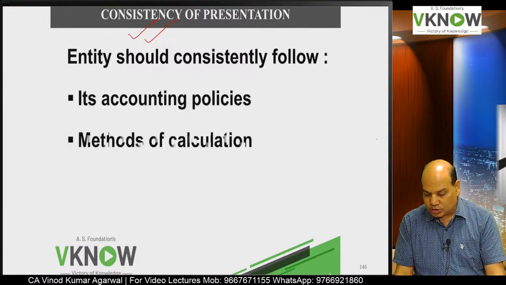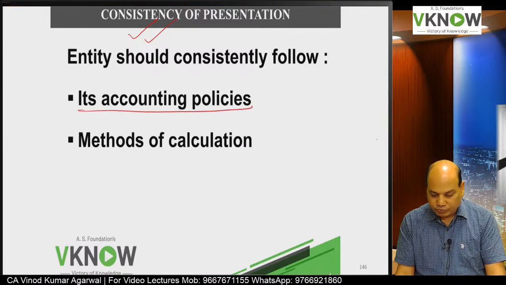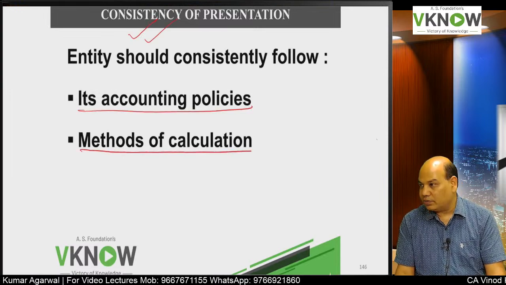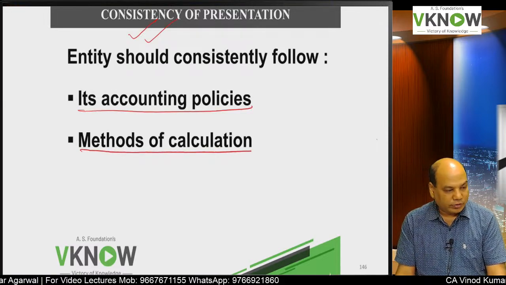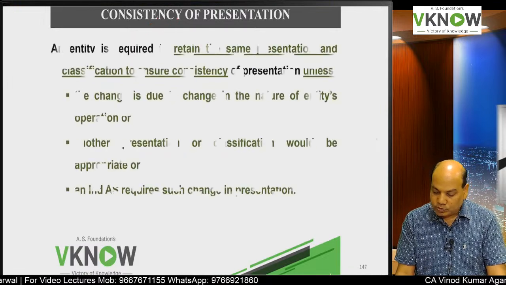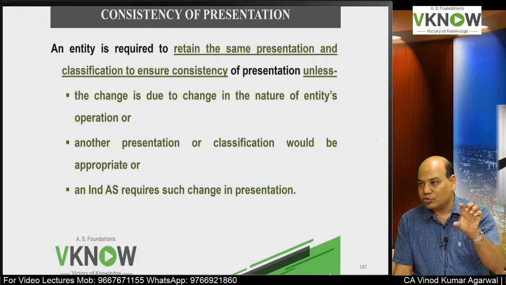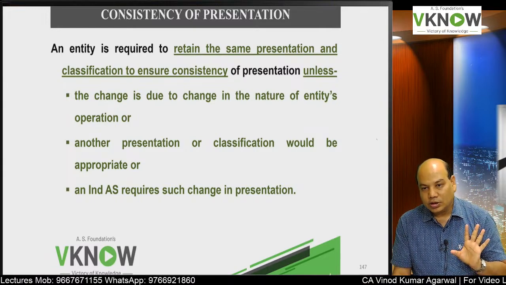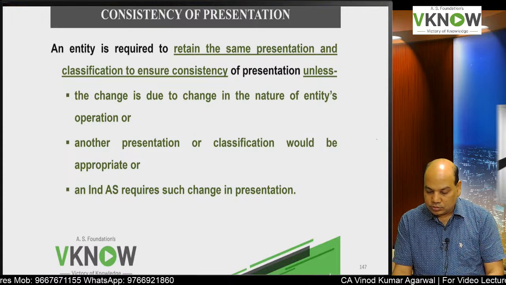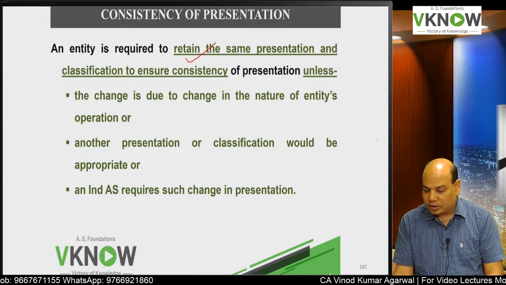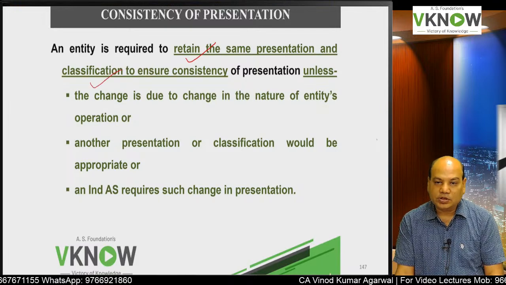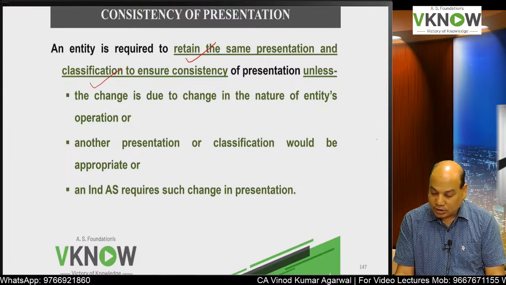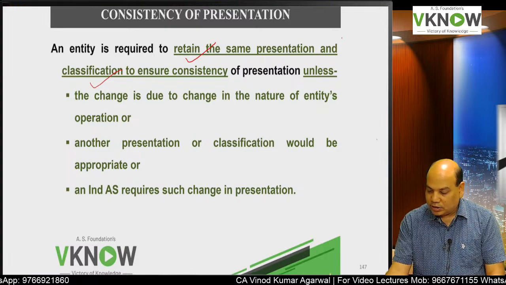So it should follow accounting policies consistently, and even methods of calculation, like the FIFO method or weighted average for inventory valuation, should be followed consistently. Even whatever items you are including in calculations should also be consistently followed. At the same time, it should retain the same presentation and classification to ensure consistency of presentation, right? Unless standards require otherwise, it cannot be rigid.